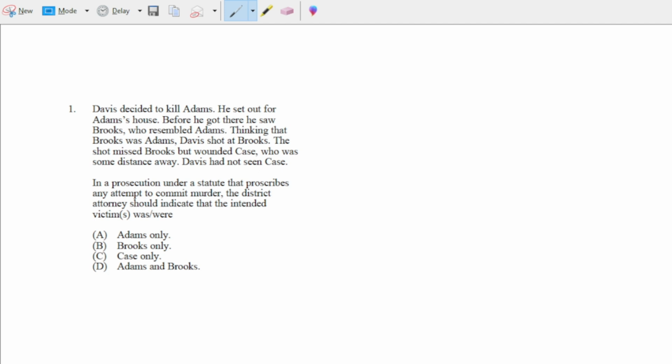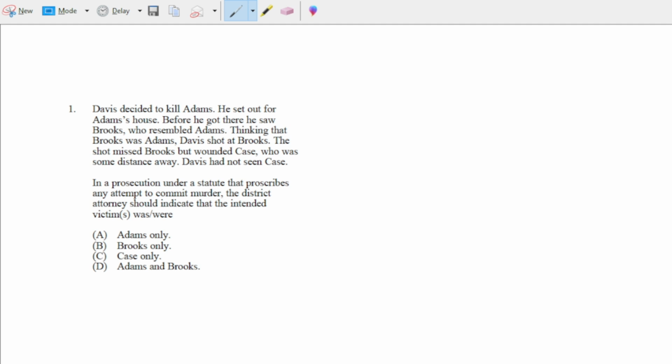So even though there was a substantial step in this case, insofar as gun pulled out, gun shot, bullet hit Case's body, Case is wounded, and almost died, but didn't, there's still the specific intent is not there. So the court's going to find that Davis is not guilty of attempted murder of Case.